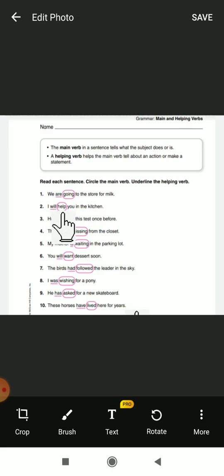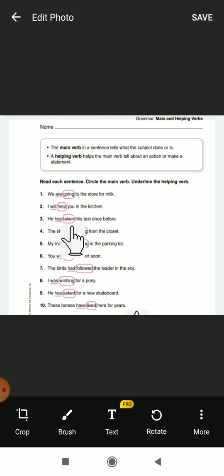Next, I will help you in the kitchen. Help is the main verb, and will shows the tense, whether it is past, present or future. Will is usually used in the future tense. So will is an auxiliary verb, or helping verb.